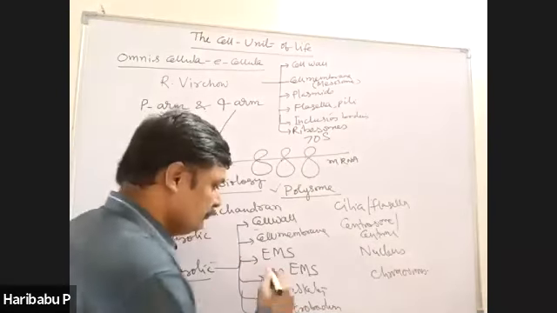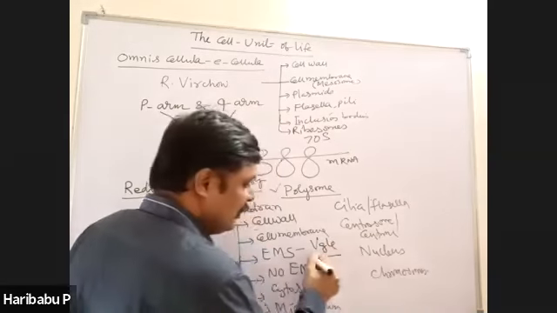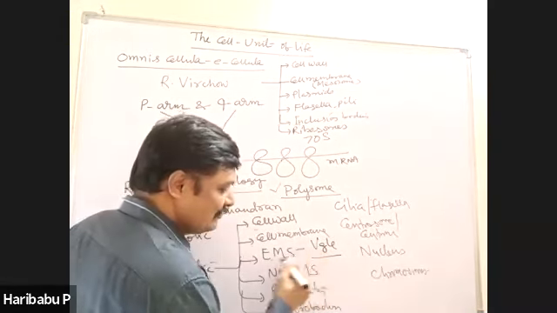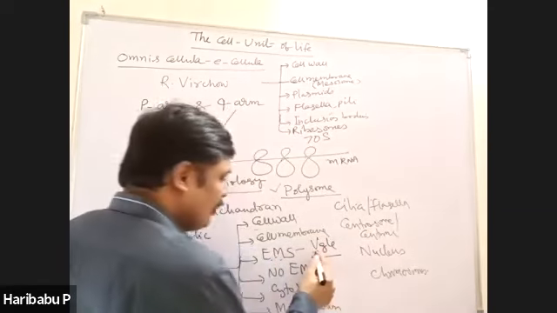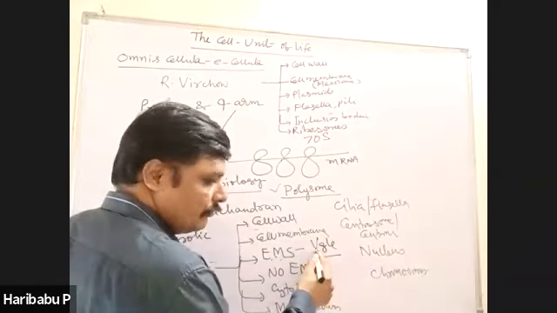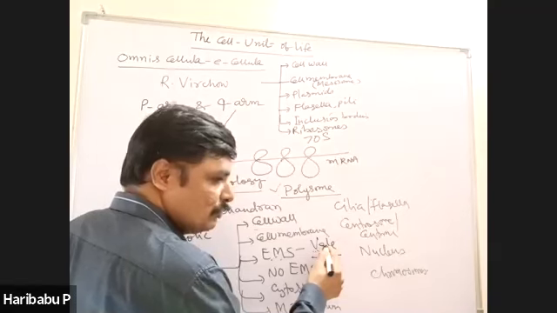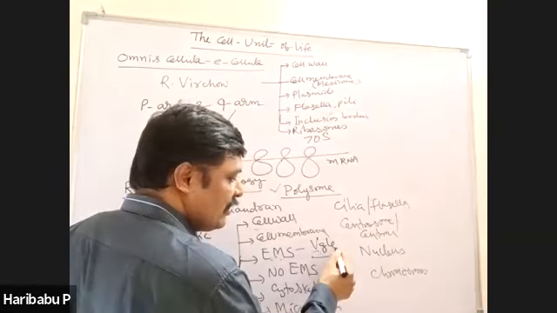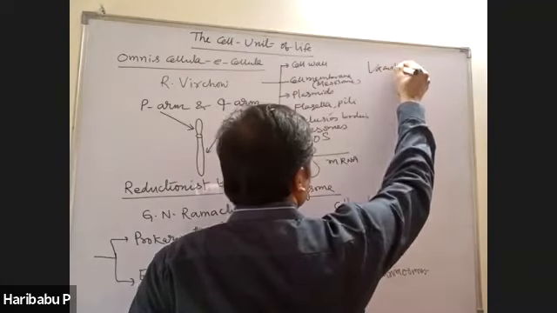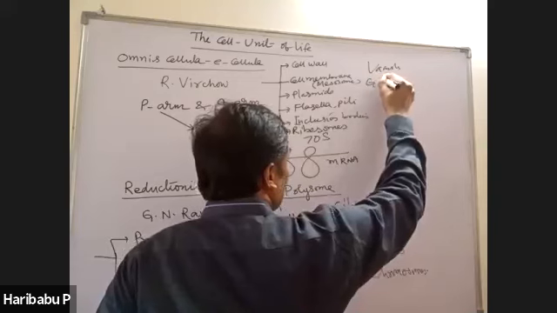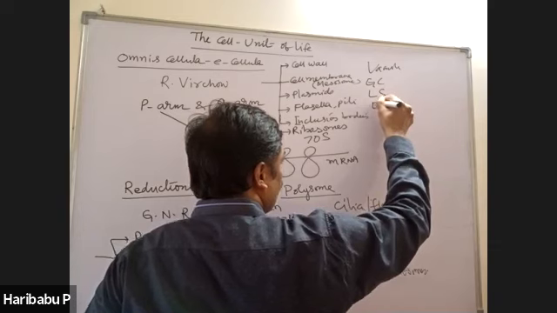They include VeGeLE, which form EMS. In VeGeLE, V means vacuole, G means Golgi complex, L means lysosomes, E means endoplasmic reticulum.